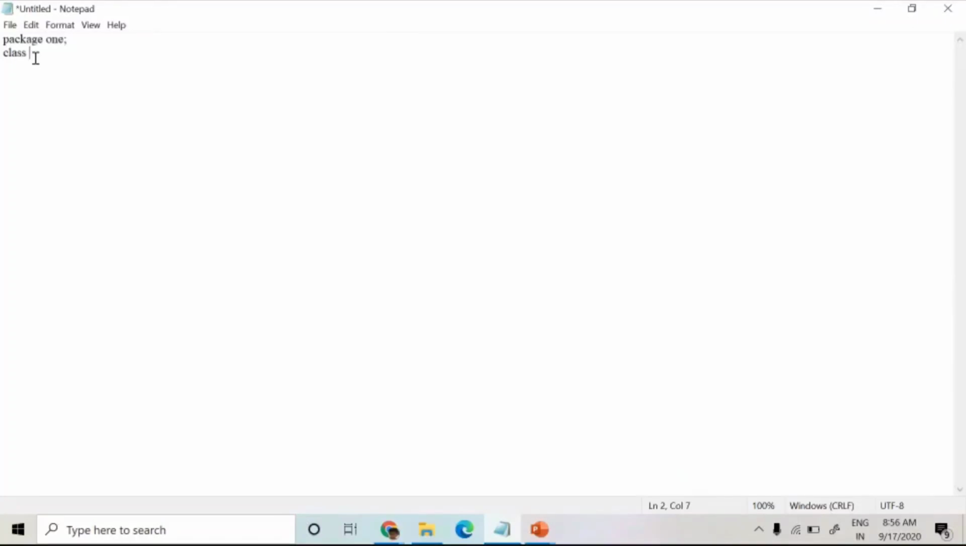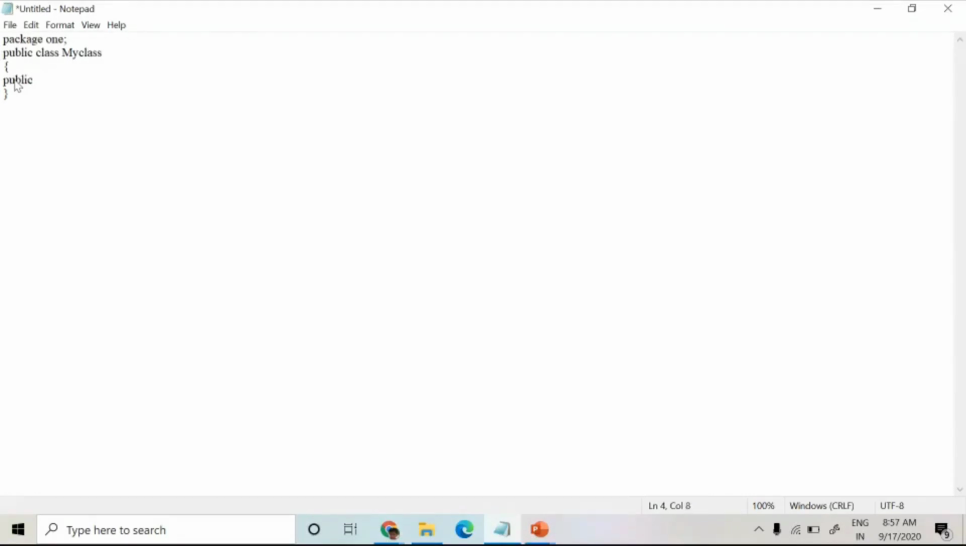Now I am going to create a package called one. So that's why I have used the statement package one. Within the package I have one class called my class. I make all the things public, because only then can you access them from outside. In a package, the classes are going to be accessed from outside, so that's why you make it public.